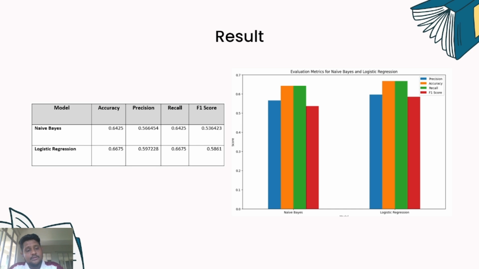So here is the result. This is the result before feature selection. Here you can see Naive Bayes accuracy, precision, recall, and F1 score, and logistic regression's F1 score, recall, precision, and accuracy. Here you can see logistic regression is slightly more accurate at 66% than Naive Bayes before feature selection.